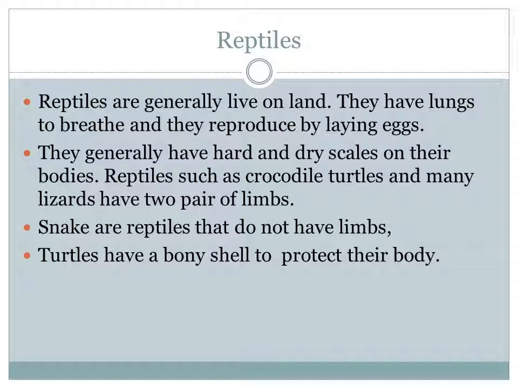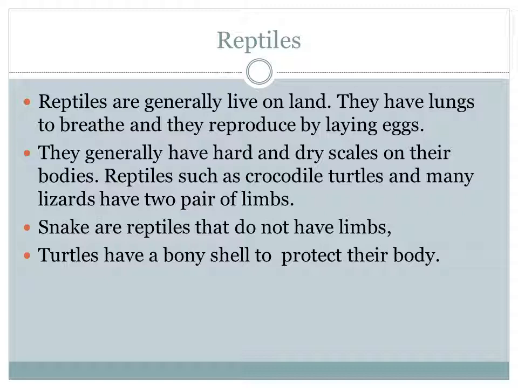The first example of invertebrates is the insect. The insect's body is divided into three parts: head, thorax and abdomen. The body is covered with a hard outer material called chitin. This forms a firm outer covering called the exoskeleton.